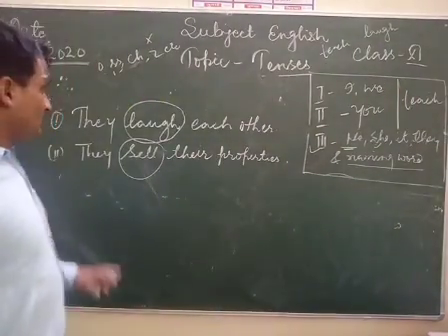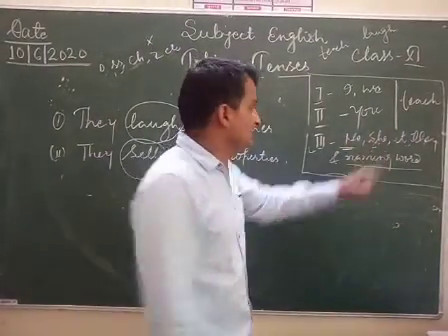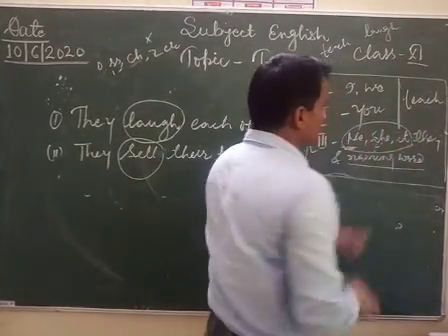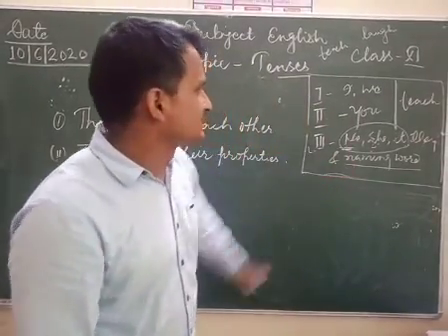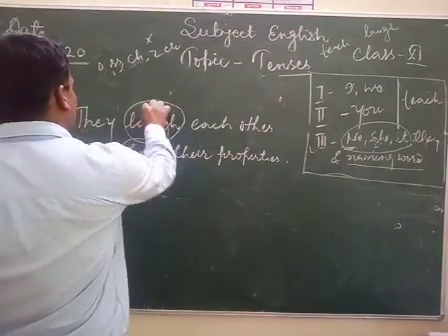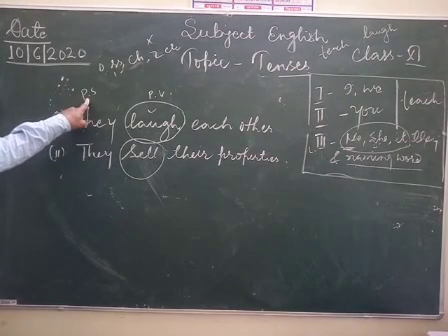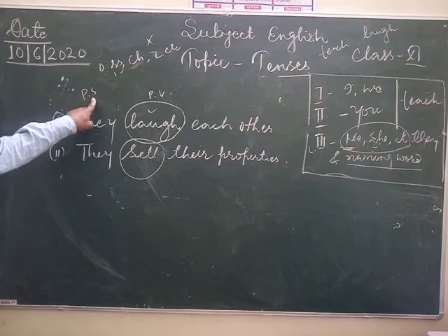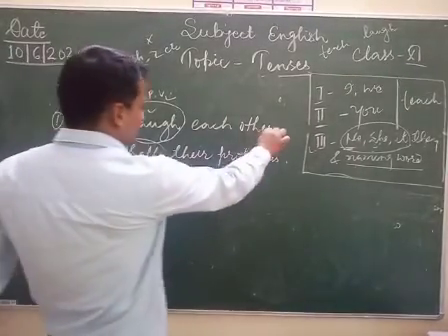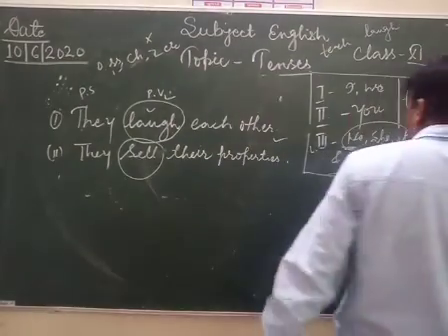हमारे पास जो condition थी, subject थर्ड पर्सन का सिंगुलर नंबर होना चाहिए. It means must he, she, it, singular subject. They belong to third person, but they is not a singular subject. So in this way we can say they laugh each other. It means we have to use plural verb here. They is also a plural subject. If your subject is plural, we have to use plural verb so that your sentence is correct. They laugh each other. They sell their properties. Now it's totally up to you.